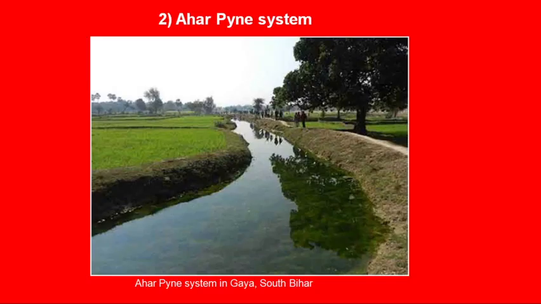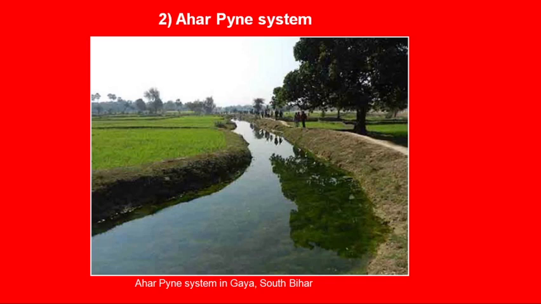Now, the second traditional rainwater harvesting method is known as ahar pine, which is an indigenous system that was developed in south Bihar. And ahar is a rectangular embankment type water harvesting structure, which can be seen through this image also.